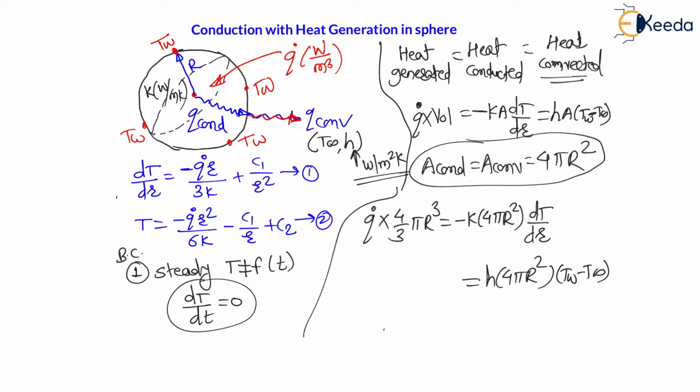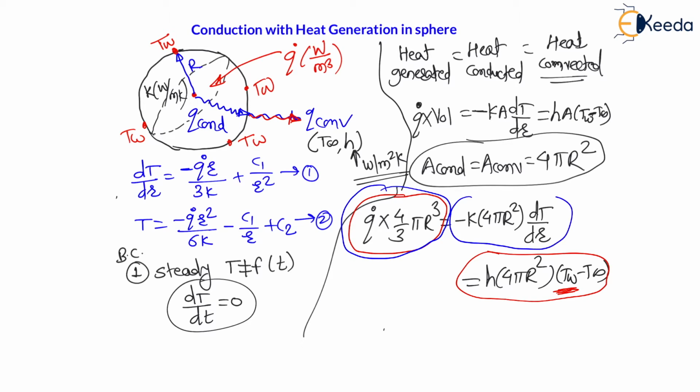My dear students, by equating equation number 1 and equation number 3, we can find the wall temperature, because many times they will ask you to find the wall temperature in competitive exams. If I equate the first with the last, I will get the wall temperature. And if I equate the first expression with the second expression, I will get the temperature gradient, that is dT by dr at r equal to capital R, because we have considered the area at the capital R location. So let us find this dT by dr from this expression.